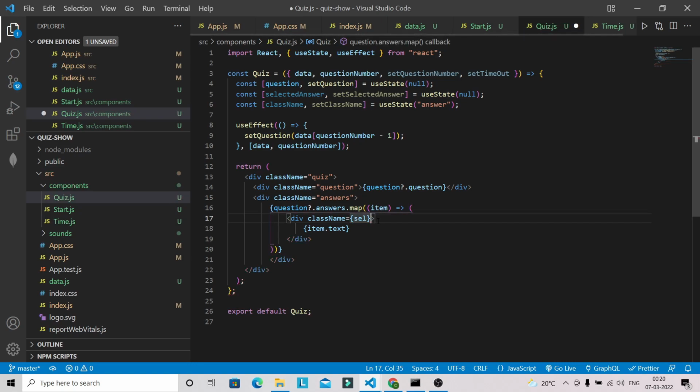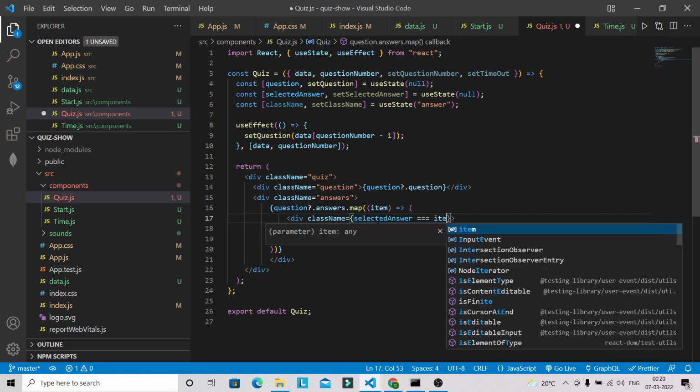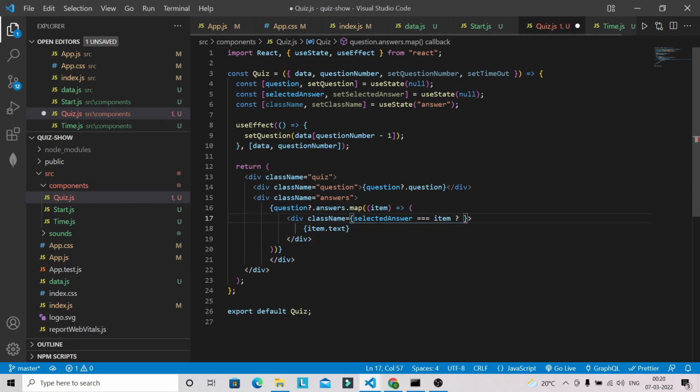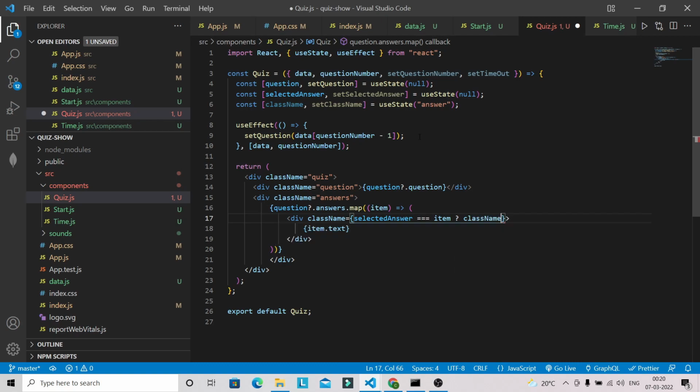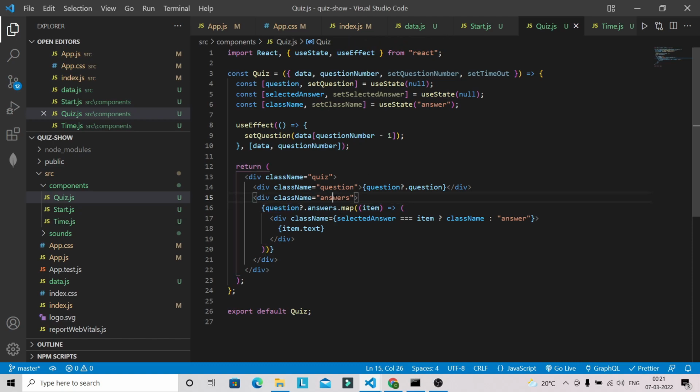And for the class name, if the selected answer matches the answer that we have in our array of objects, that is item, then I'm going to append the class name state that we have already defined over here, else it will be answer. Let's format this one, and I'm going to add the styling for these two class names as well in the app.css file.